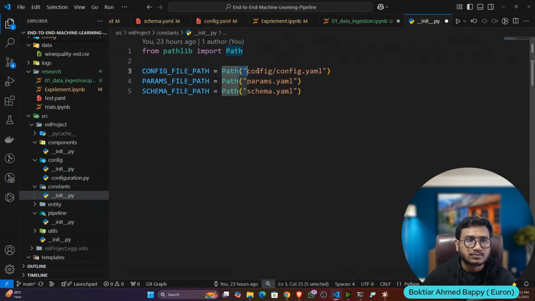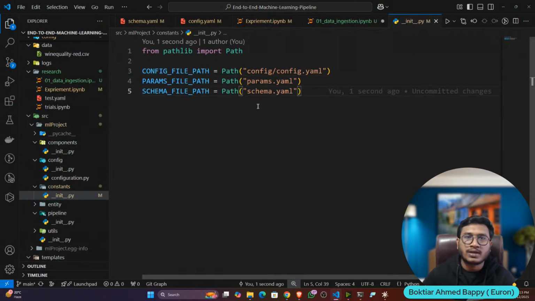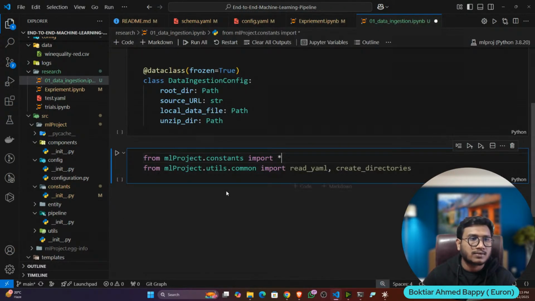You can see, okay, path. So these are the three variables I want to take. This thing I can define in the constant, because this path is not going to change. That's why I'm calling it a constant. What is a constant? Constant means it's not changeable. It would always be constant. That's why this path I have defined in the constant. That means once I have defined the path, it is not going to change in my project.